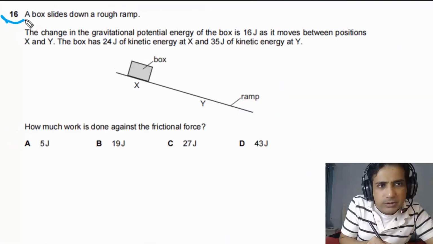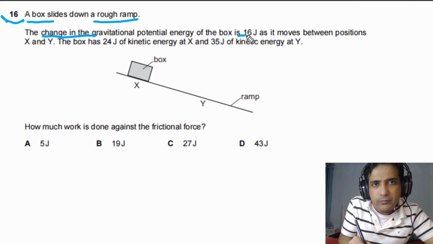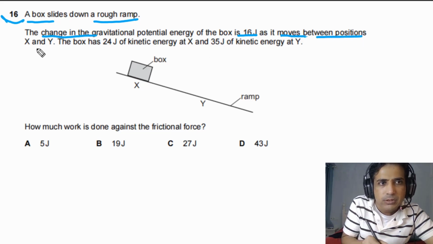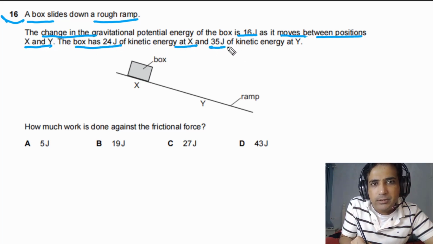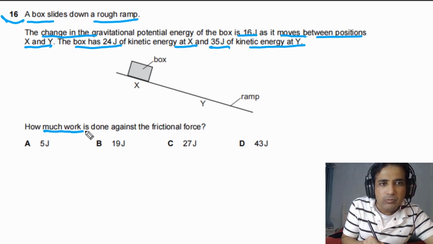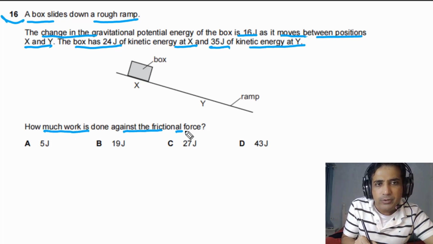For question number 16, it is given to us that a box slides down a rough ramp. The change in gravitational potential energy of the box is 16 joules as it moves between positions X and Y. The box has 24 joules of kinetic energy at X and 35 joules of kinetic energy at Y. We need to calculate how much work is done against the frictional force.